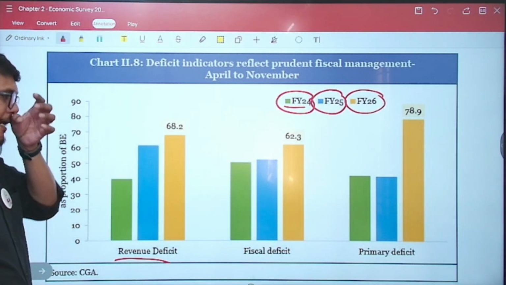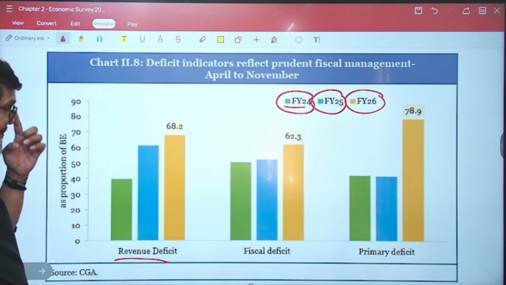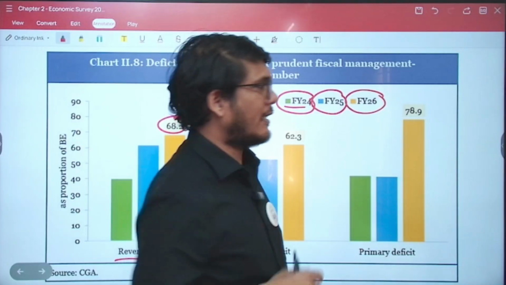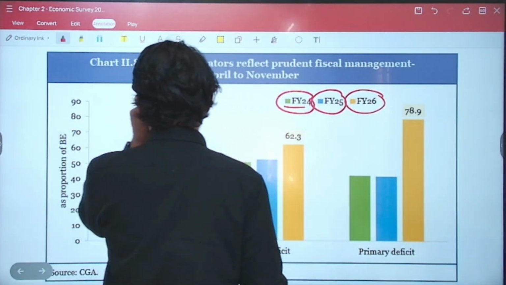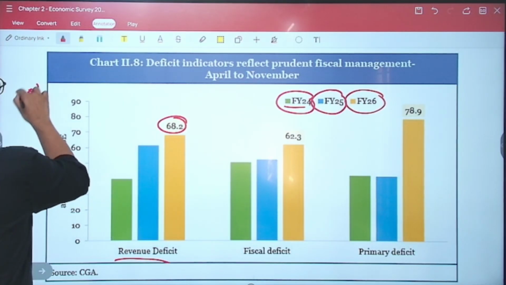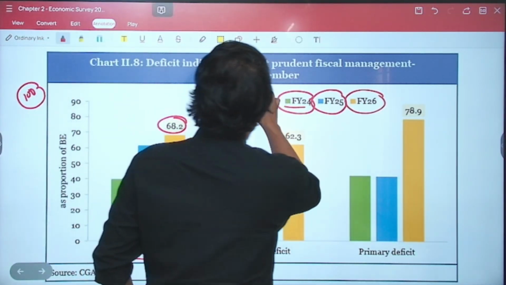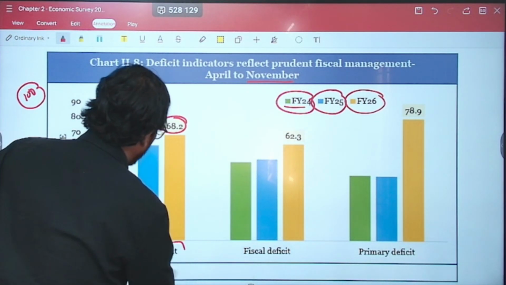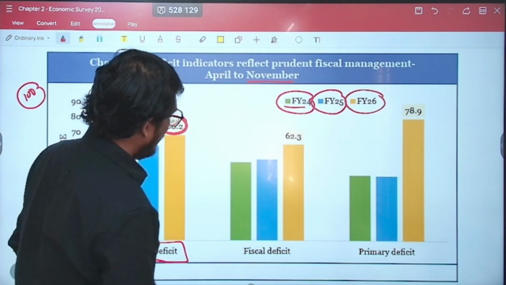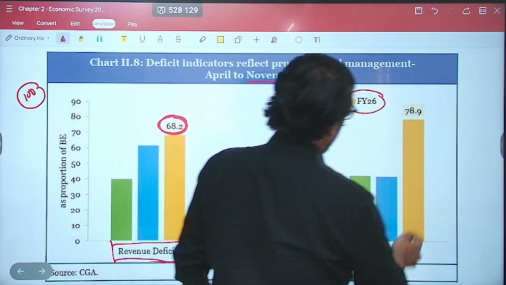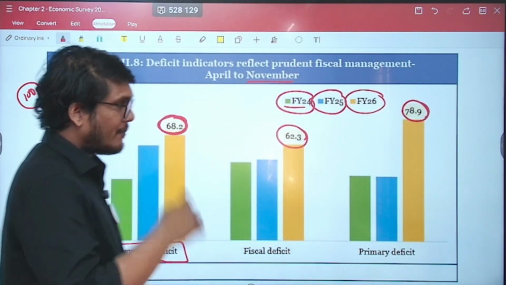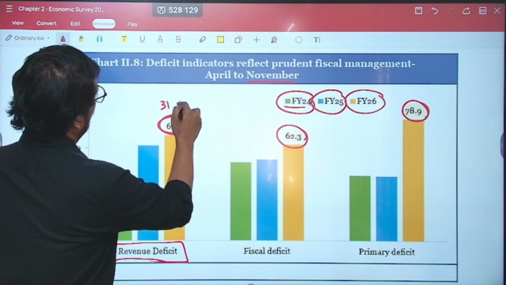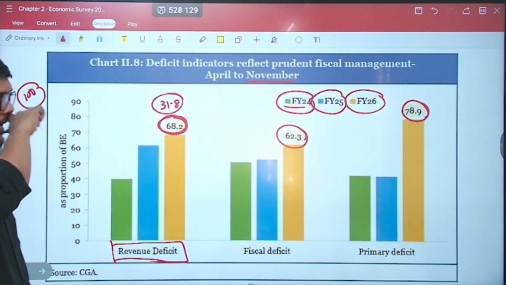Now what is this number 68.2? Basically, the idea is how much percentage of the deficit has been consumed. That means if I am saying that my overall deficit in a year is going to be 100, how much have I used till the month of November? That is what this number signifies. So if you talk about the revenue deficit, 68.2% has been consumed, fiscal deficit 62.3, and primary deficit 78.9. That means in the coming months only 31.8% needs to be consumed. That is the only space that I have left.